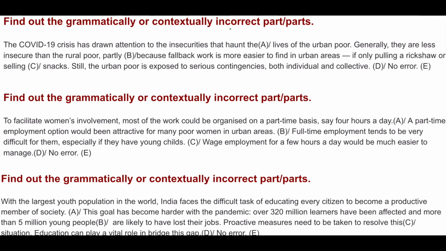Next question, find out the grammatically or contextually incorrect part or parts. Here you have to locate the grammatically or contextually incorrect part or parts, okay. The COVID-19 crisis.